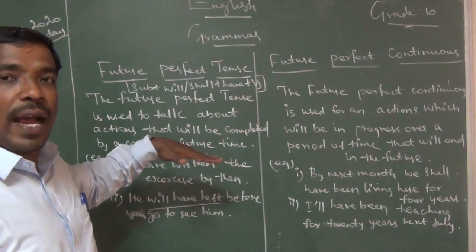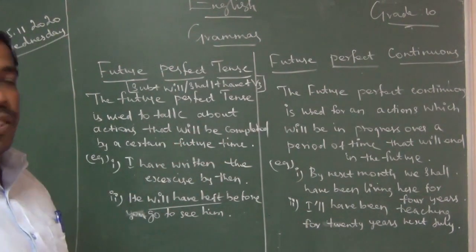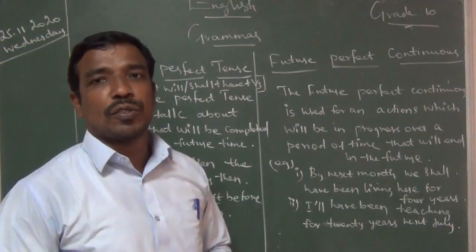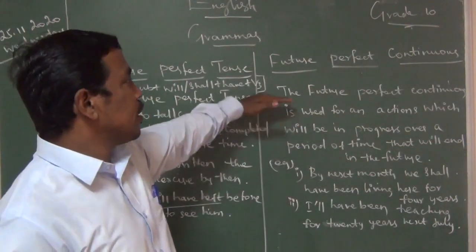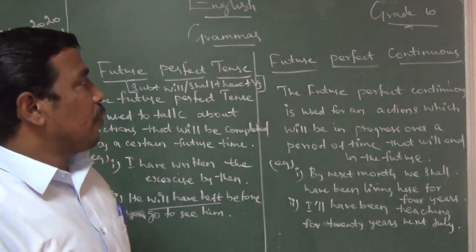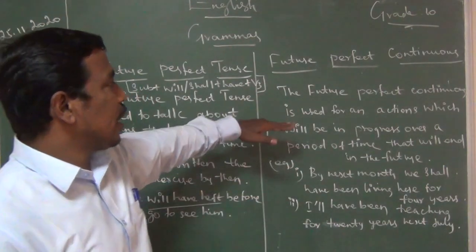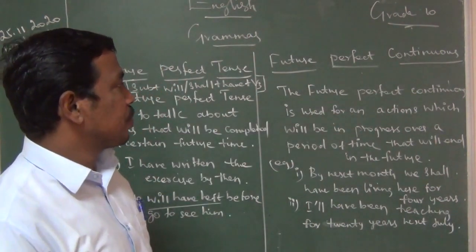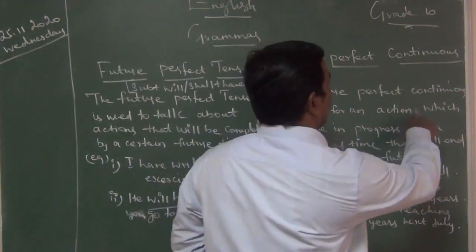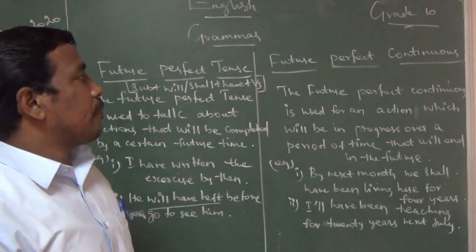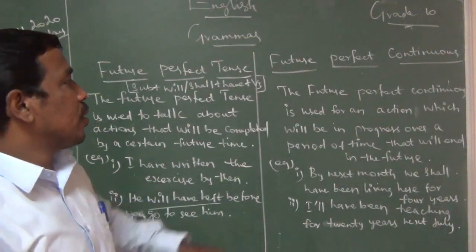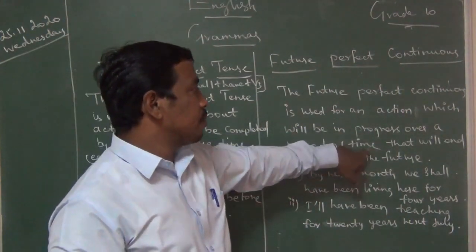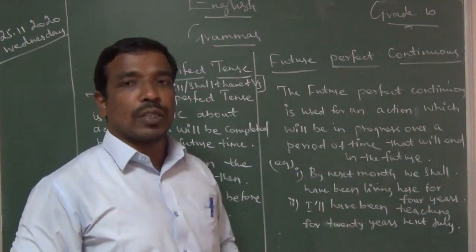So come to the last one. If you haven't completed, stop here and listen to the class. Future perfect continuous tense. What is the last tense? This one is future perfect continuous tense. We have only one rule. The future perfect continuous is used for an action which will be in progress over a period of time that will end in the future.